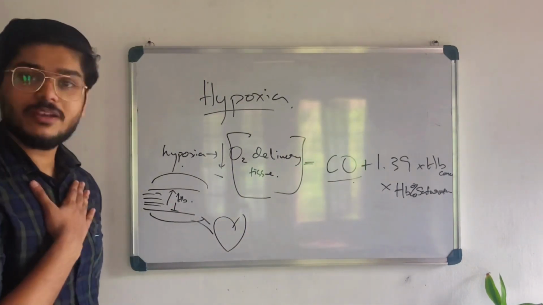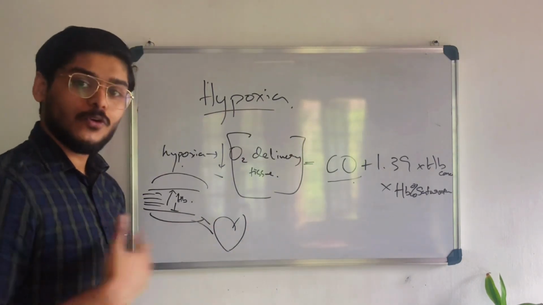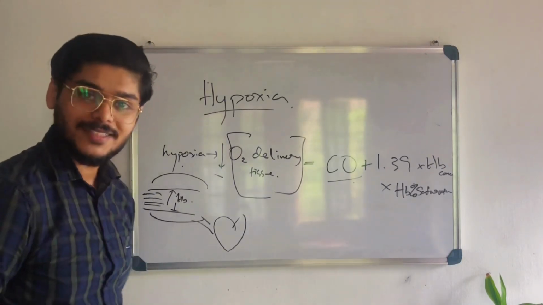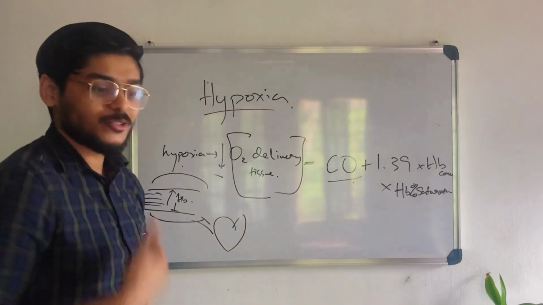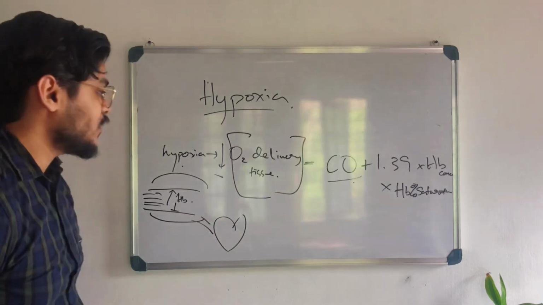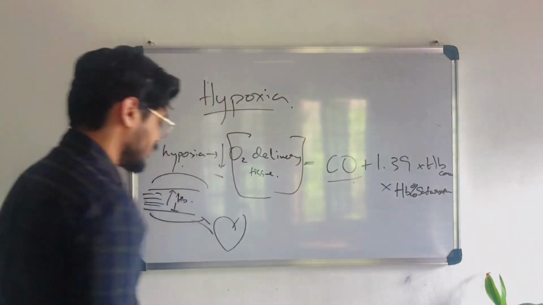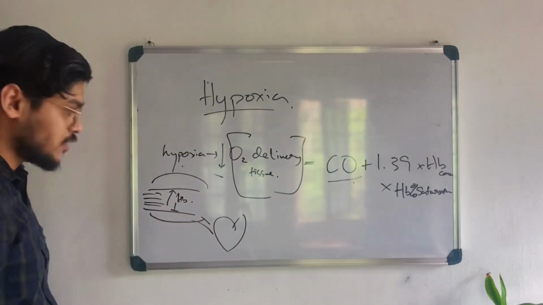Hemoglobin chooses carbon monoxide because it has 240 times more affinity for carbon monoxide than oxygen. Understand? So carbon monoxide is the sexier one here. So he chooses carbon monoxide. And therefore, there is less hemoglobin percent saturation. The amount of oxyhemoglobin is less.